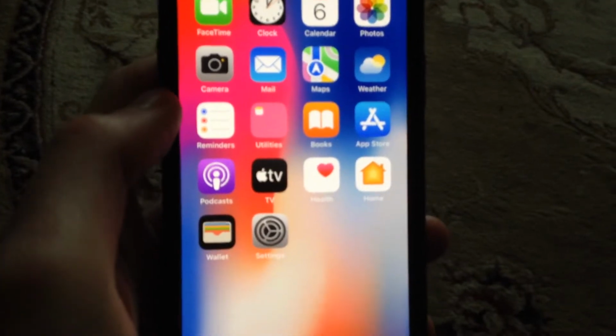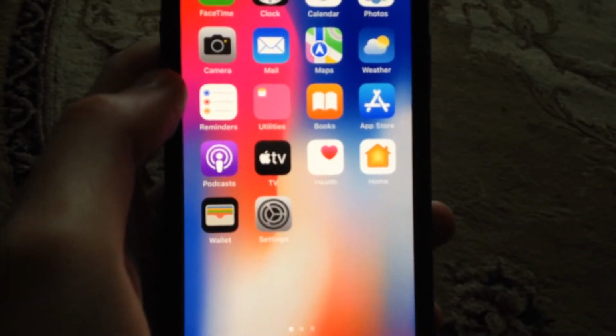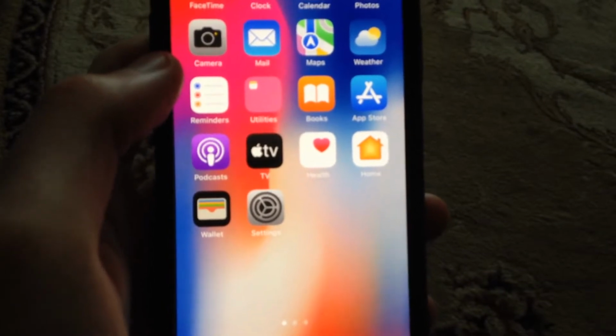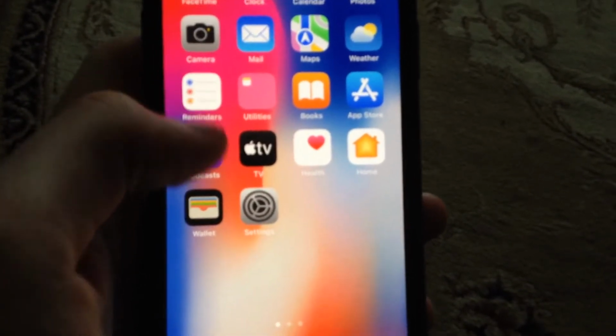Hello dear subscribers, today I'll tell you how you can fix your problem with your Facebook Messenger. So if you receive notifications from Facebook Messenger but with no sound, this is how you can fix it.